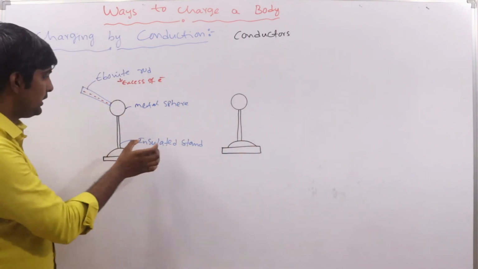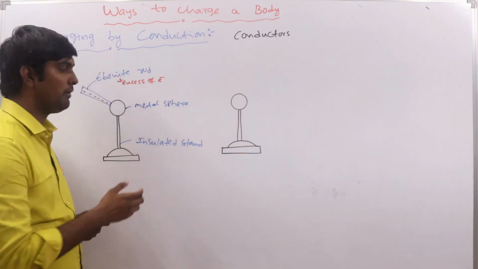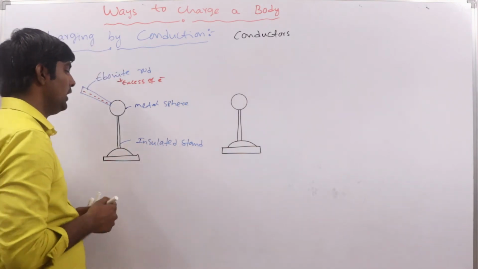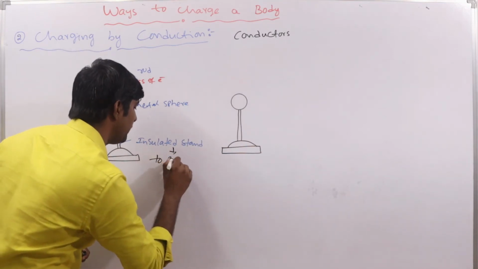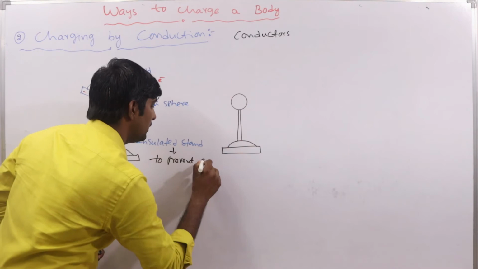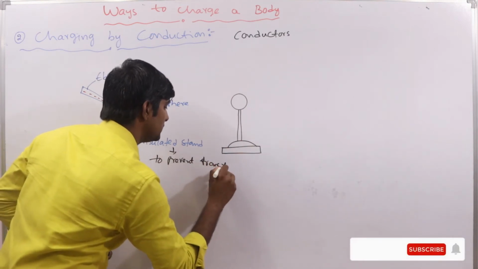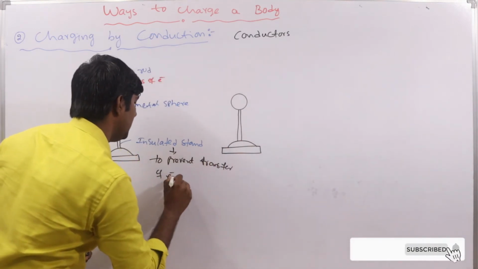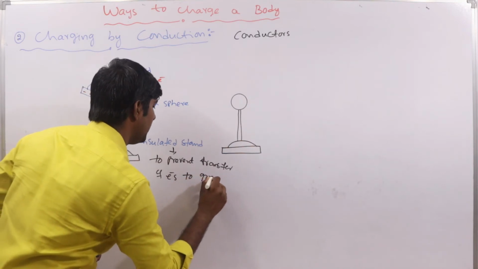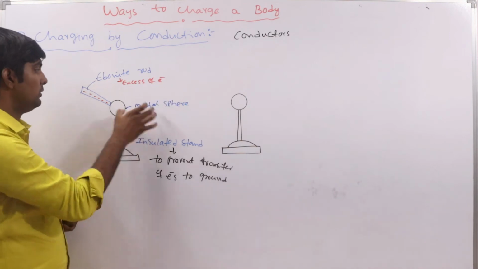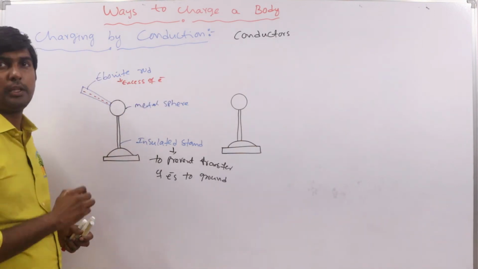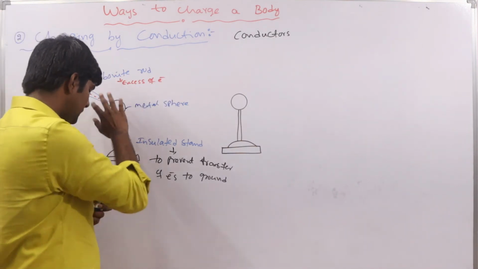One other thing: here we are using an insulated stand. Why? It is used to prevent transfer of electrons to the ground or earth. That's why we use this insulated stand, so the transferred charge is accumulated on the metal sphere.